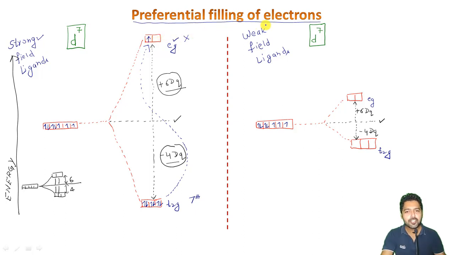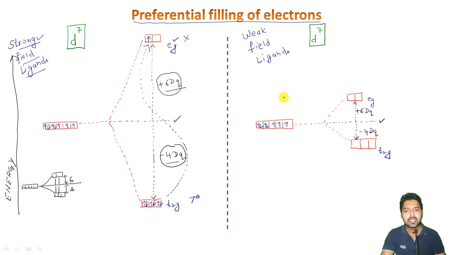So the preferential filling of electrons in the case of a strong field ligand complex will be like this. It will be 1, 2, 3, 4, 5, 6, and then when there is no choice left, the seventh electron has to go covering this much of distance, and it has to fill this orbital here, right?